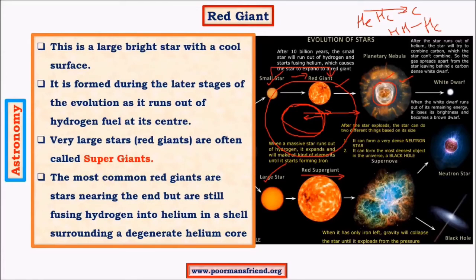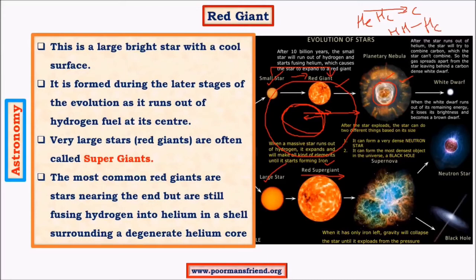So at this red supergiant stage, the star starts combining a lot of elements and gives rise to iron, which is very dense and heavy, so it starts accumulating at the center. At this stage, once the fusion of helium and other elements is complete, the star has a huge amount of pressure at the center, and at great pressure there is a huge amount of energy released, and the star will undergo a death called a supernova event. So supernova is the death of a star.